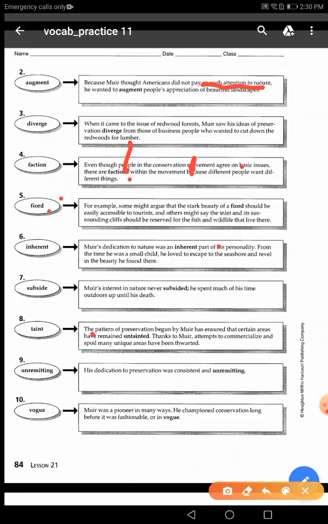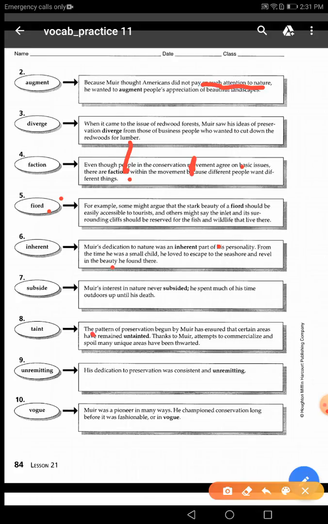For sure, we have a clue here, which is the inlet and its surrounding cliffs. He said that the first sentence provided us with the word fjord, and the second one gave us the meaning of the word fjord. In number 1 he said fjord, in number 2 he said the inlet and the surrounding cliffs. So the word fjord means inlets and the surrounding cliffs. That's the meaning of the word, guys. So if you go to the next page, try to find the answer, please. Of course, you will find that meaning included in the meanings there, which is an inlet. So the answer is number 17.